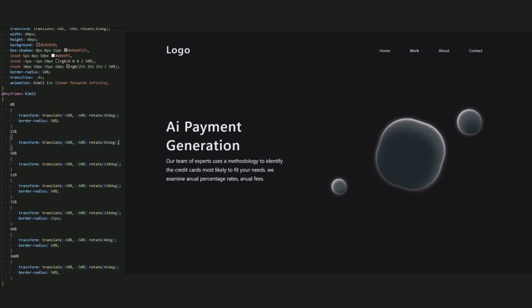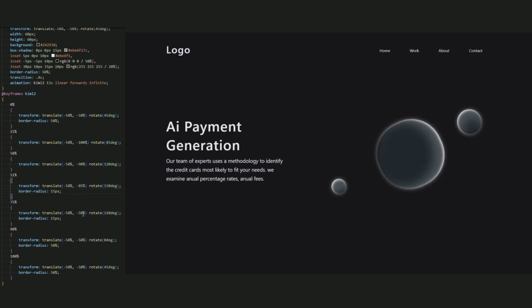Now at 25%, I want this circle to go up. So in the translate, decrease y to minus 100%. This is x and this is y. Remember this? Very good. At 50%, decrease translate y to minus 90%. Translate x stays the same for all keyframes, we don't need to change it to go right or left. At 51%, translate y again minus 85%, and change the border radius to 50 pixel to become a square instead of a circle. Okay, good.